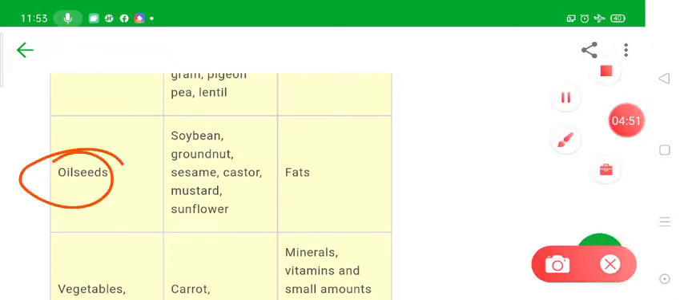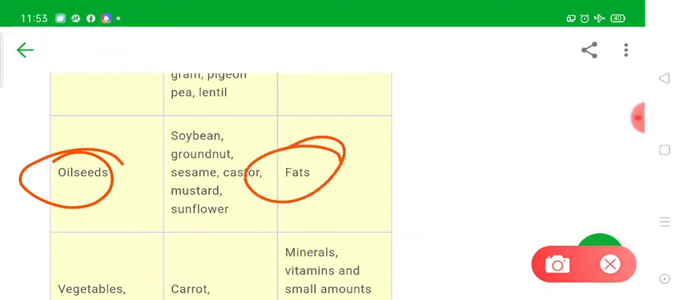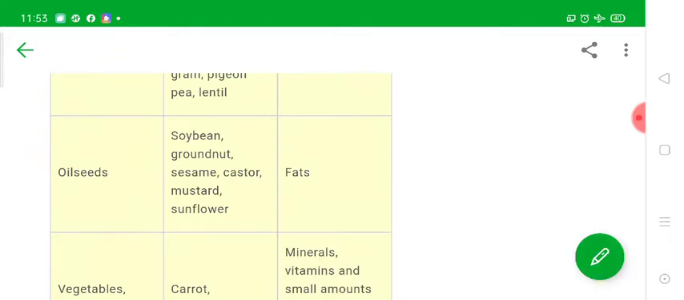These are the crops which give rise to oils and fats. So oils are obtained from these crops. The examples are soybean, groundnut, sesame, castor, mustard, and sunflower.